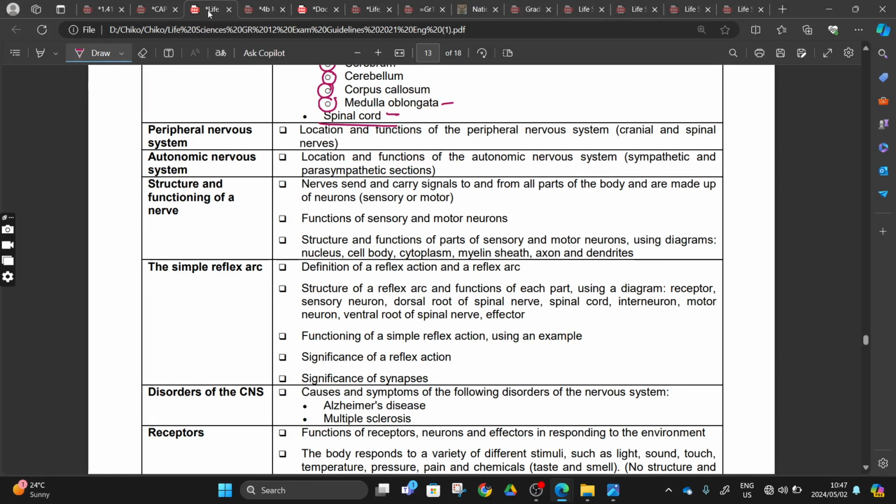So we move on. Peripheral nervous system, we did this: our nerves outside of our central nervous system, comprised of our cranial nerves and our spinal nerves, right? Dividing them up until we reach our autonomic nervous system, having our sympathetic and parasympathetic sections. We also talked about the structure and function of our nerve: we have our nucleus, our cell body, our cytoplasm, the myelin sheath, axons, and dendrites. We also learned the function of a sensory neuron and a motor neuron, right?